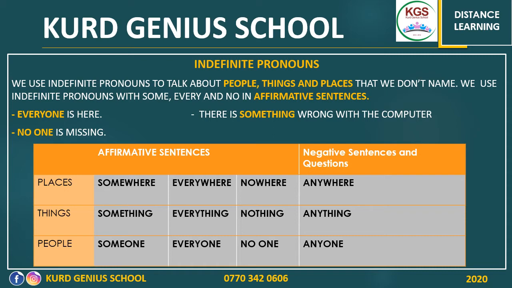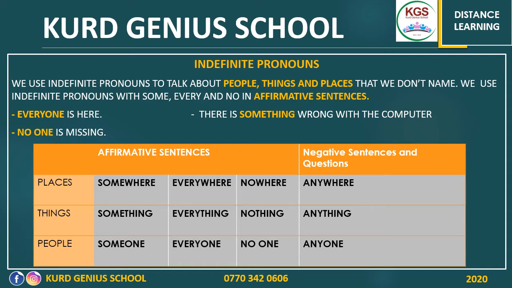Everyone is here. So we don't know the people. That's why we say the pronouns are indefinite. We say everyone, so all the people, we don't know them. But we use everyone in the place of nouns. There is something wrong with the computer. There is something wrong, but you don't know what that thing is. We are not being specific. It's just something. So there's some kind of vagueness. There's nothing definite here. The third example, no one is missing.